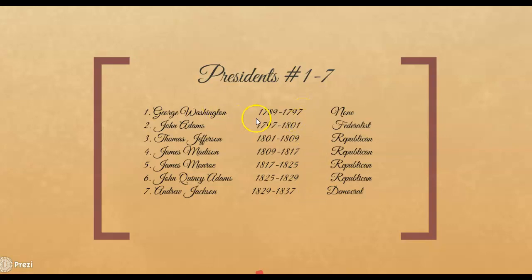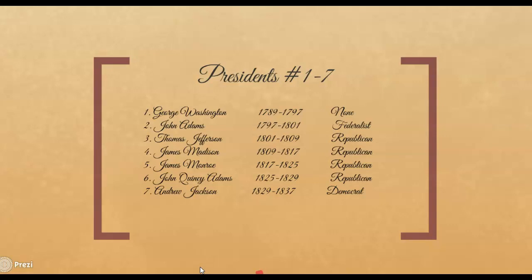But George Washington is president from 1789. That is a key date to know. That is when the presidency started. That's year 1. All right, and then of course, like we mentioned before in class, George Washington had no party. Okay, the second president is John Adams, and he is president from 1797 to 1801.